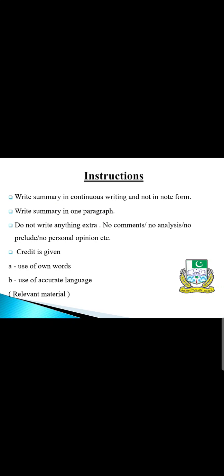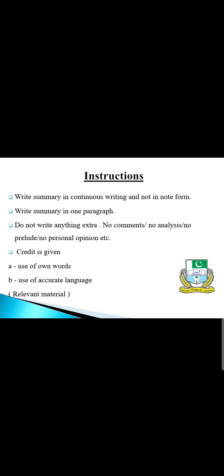You should be focused on what you are instructed to write on and what is in your text. So there is no need to write anything extra like any prelude, comments or analysis. Avoid writing these things.